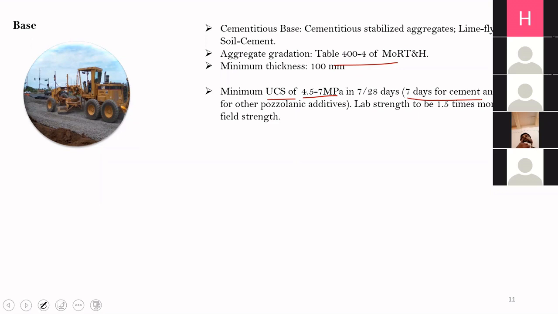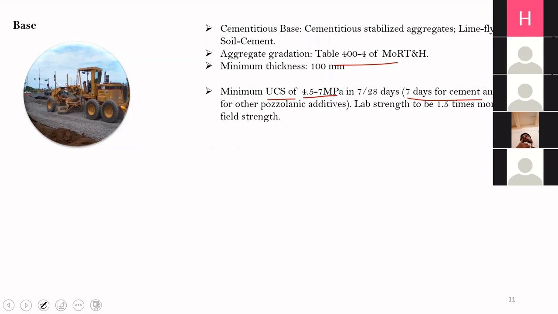And if you are not using cement and you are using other pozzolanic material, for example fly ash, lime or any other pozzolana material, I am sure every one of you knows that their strength increases with time, which means in comparison to cement, they require more time for complete development of strength.